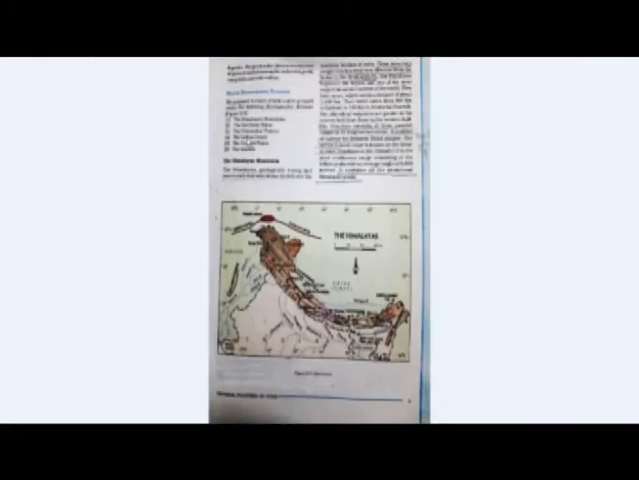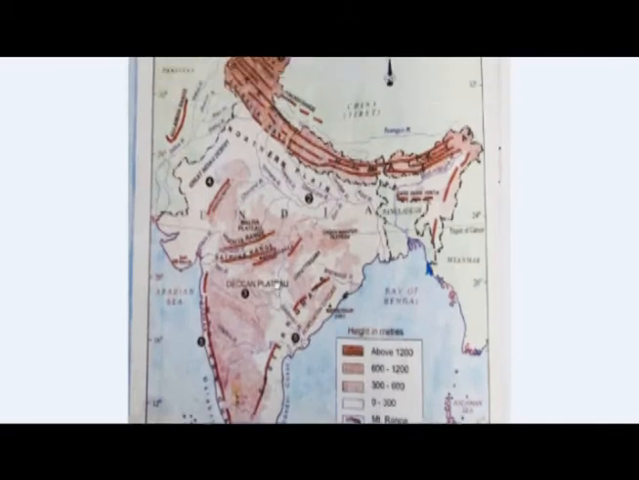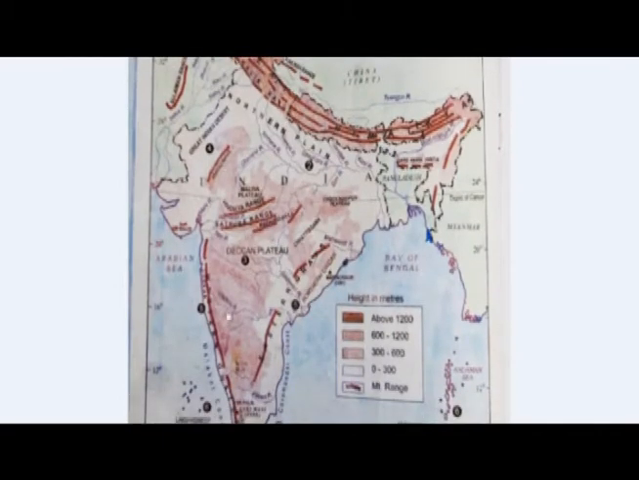The third is the peninsular plateau. These parts are the peninsular plateau. Here the Deccan plateau is also coming, and this is the Malwa plateau. The Vindhya ranges are moving from here to here.